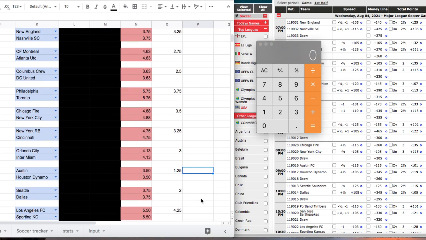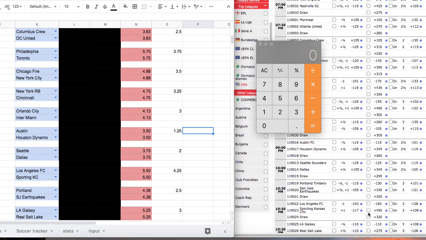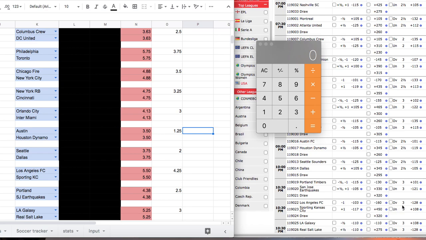Scroll down to Portland. Check out this Portland. Los Angeles and Sporting. This one, the same type deal. This is a 3. You got to pay juice. They're anticipating the over hitting there. Got to lay minus 128. We have it at 425, so you're definitely getting some value.